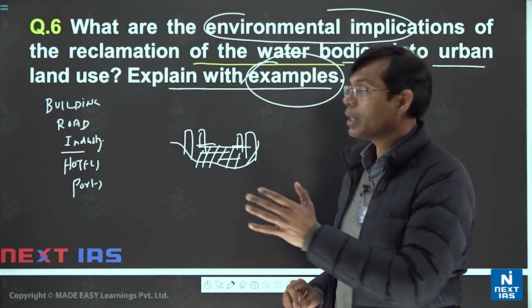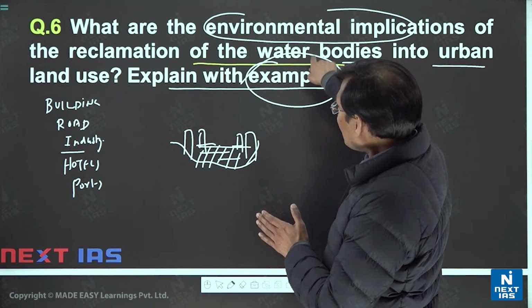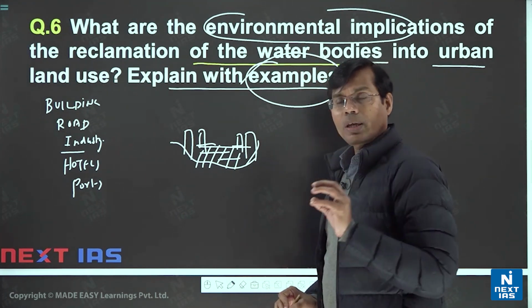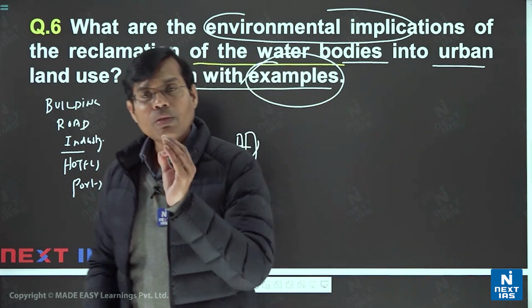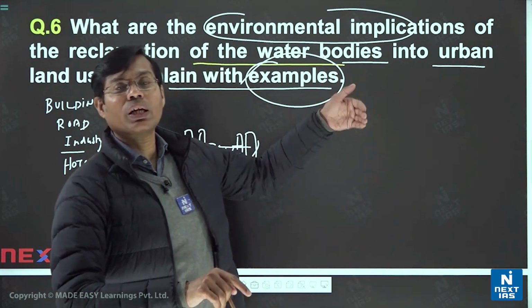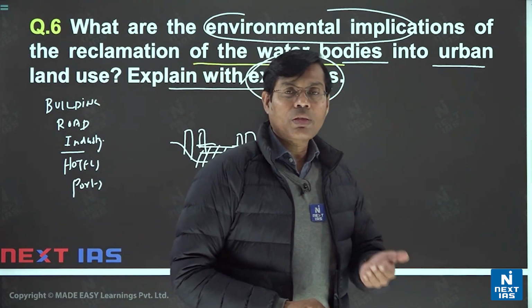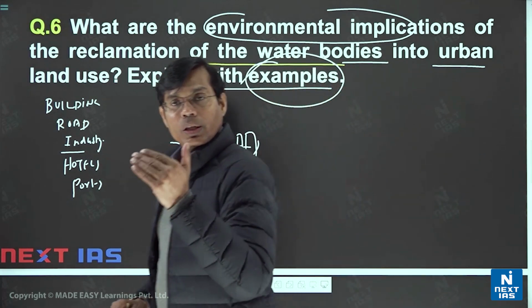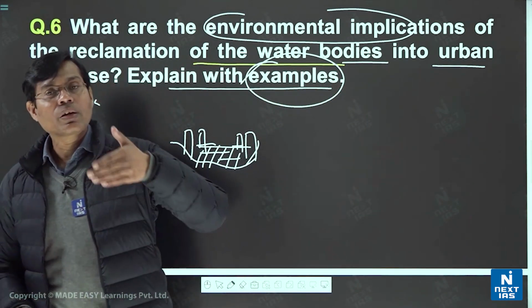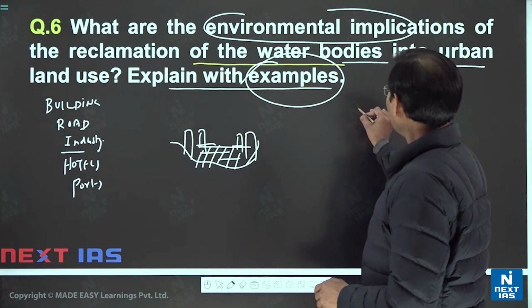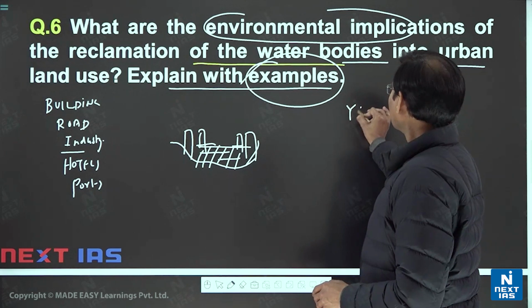But why I am saying this is that once you take the example, you should just focus on which cities you know along the rivers. Then you will say, okay, Yamuna I know along Delhi, even the Mithi River of Mumbai, very famous, also the Musi River of Hyderabad.